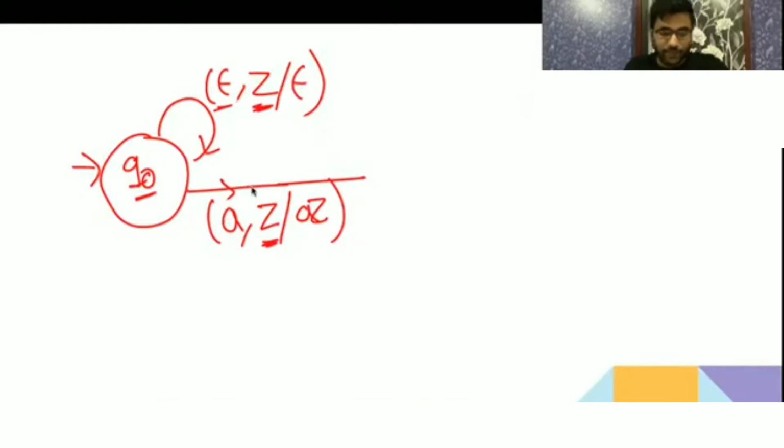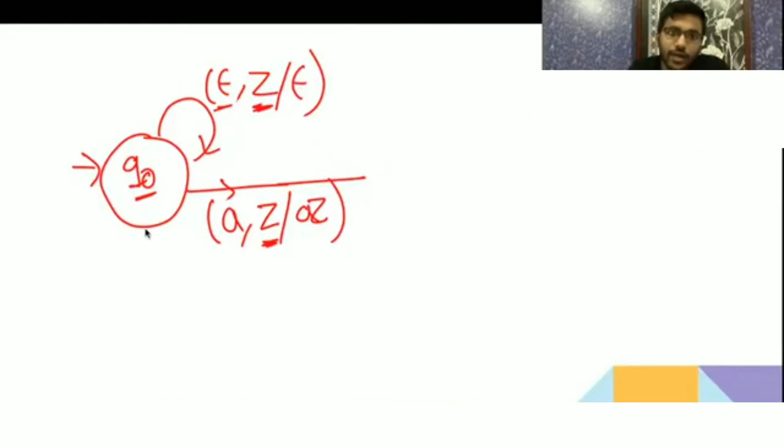Why is it important? Because in case of an epsilon move, when you want to accept epsilon in acceptance by empty stack, you have to make the stack empty. So the top of the stack is Z, you pop that. So you got epsilon, you pop the top of the stack, you accepted that.